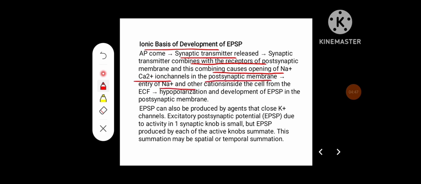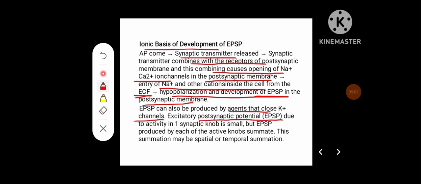The entry of sodium or other cations inside the cell from the extracellular fluid leads to hyperpolarization and development of EPSP in the postsynaptic membrane. EPSP can also be produced by agents that close potassium channels.